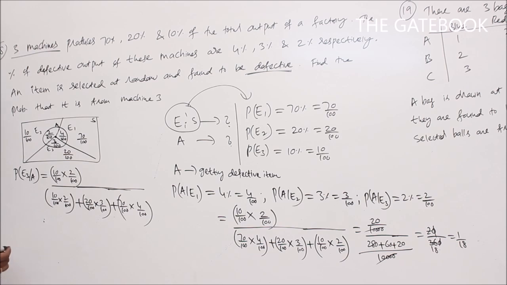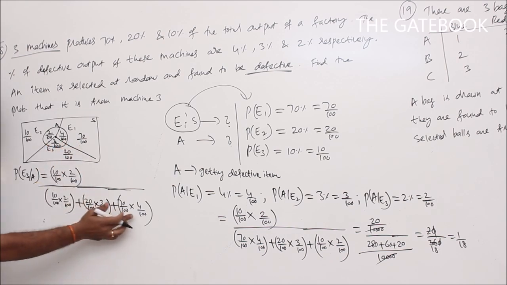I am taking the corresponding probability for E3 in the numerator, by multiplying these two numbers, divided by the total probability. Total probability means for E3 the product of these two, plus for E2 the product of the fractions 3 by 100 and 20 by 100, plus for E1 the corresponding probability 70 by 100 into 4 by 100.